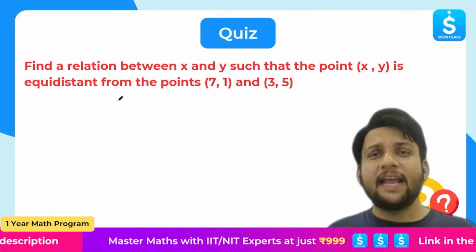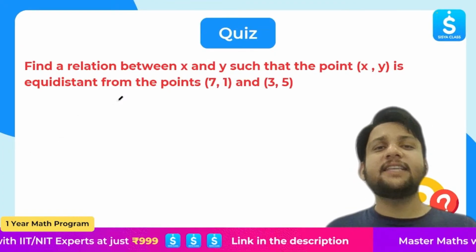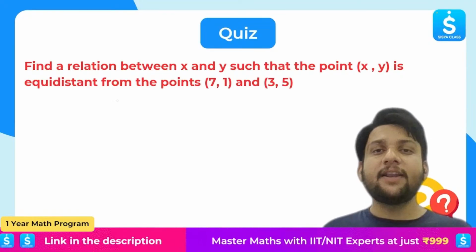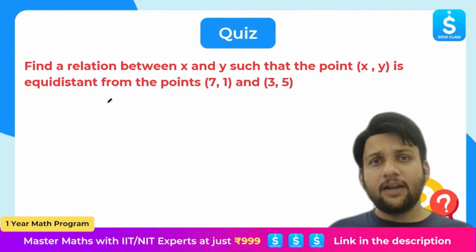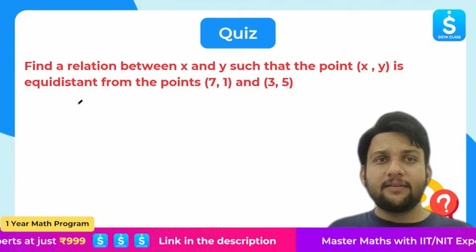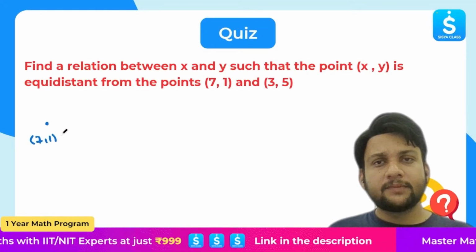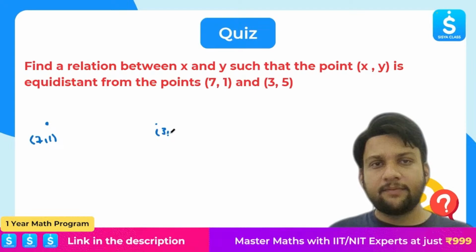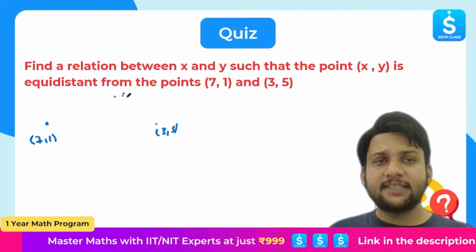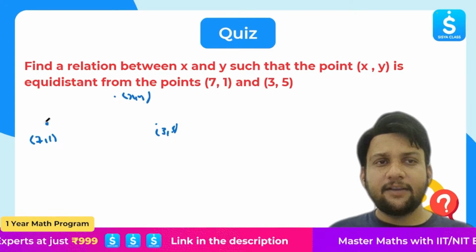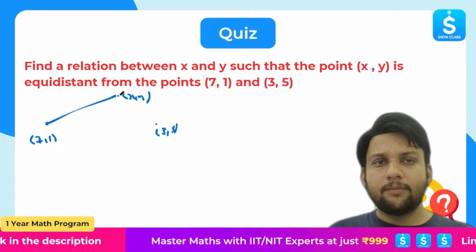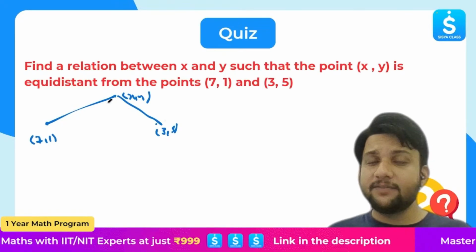Find a relation between x and y such that the point x, y is equidistant from the points 7, 1 and 3, 5. Now, there are multiple ways to do this question, but let's say this point is 7, 1, and let's say this point is 3, 5. We have to find a relation between x and y such that it is equidistant from both of these points. That means we have to find distance.